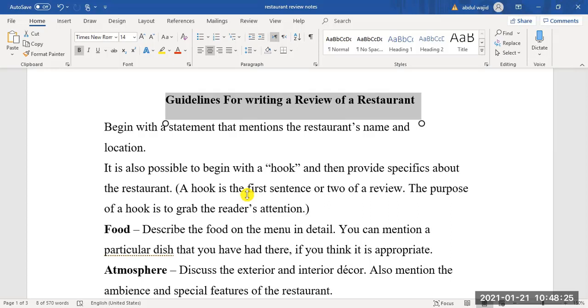After the hook and then a brief introduction like the location and name of the restaurant, you can go for the next paragraph, and in the next paragraph you write about food. Describe the food on the menu in detail. You can mention a particular dish that you have had there if you think it is appropriate. You first of all mention the dishes which they serve, and then if there is a dish which is special, or a dish which you yourself have experienced and that was very delicious, you need to mention that dish as well.